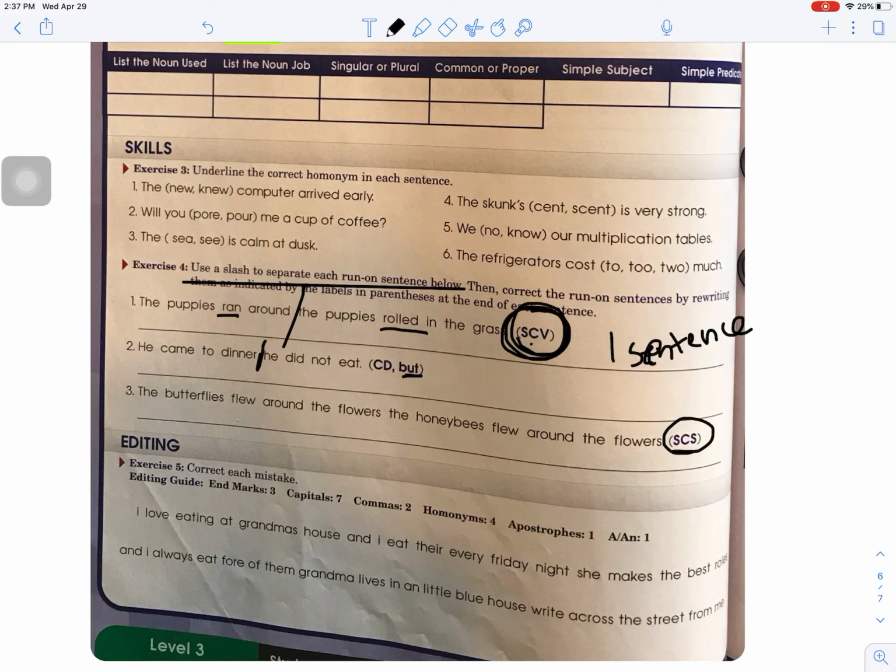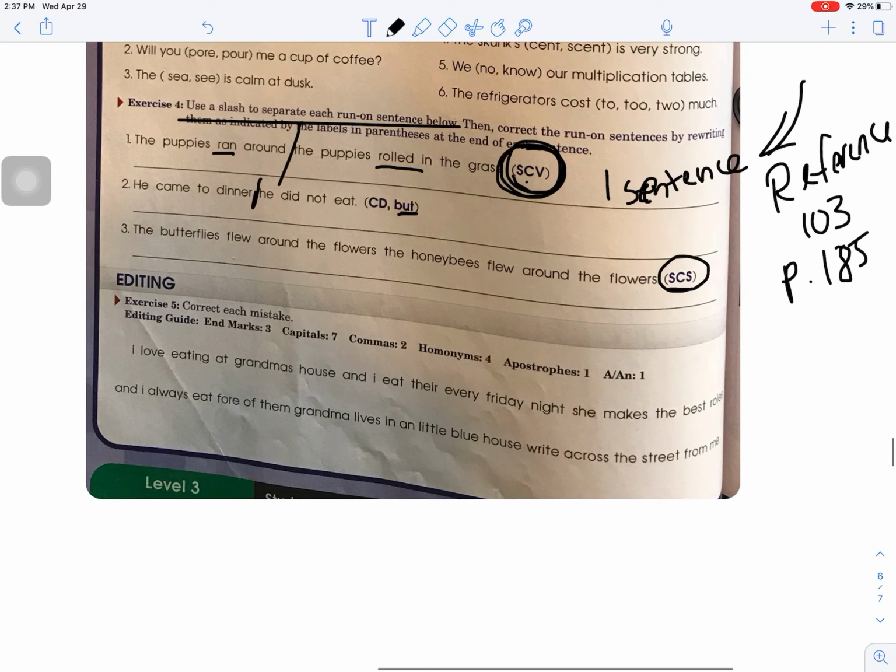And the next one, we're going to have a sentence with compound subjects in there. So if you are having trouble splitting this all the way up, make sure that you go into your textbook and look at reference. This one is reference 103, and that is on page 185. Make sure you check that out.